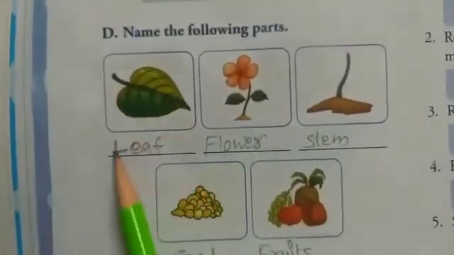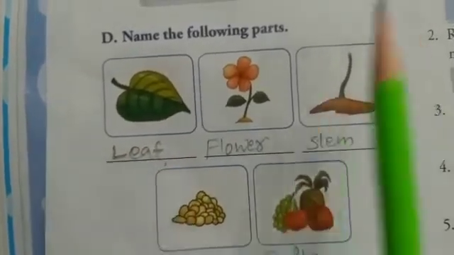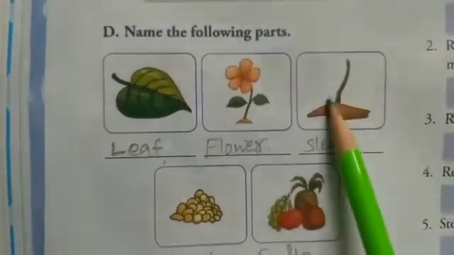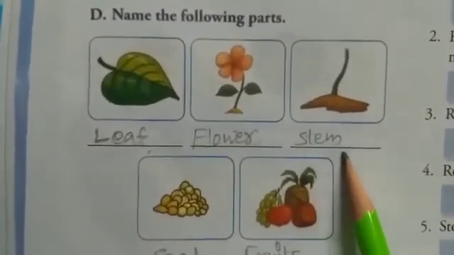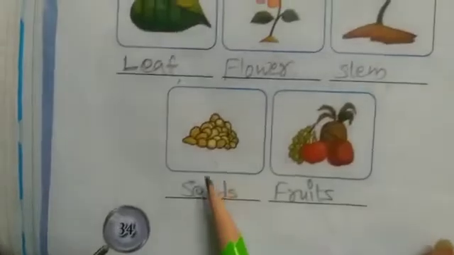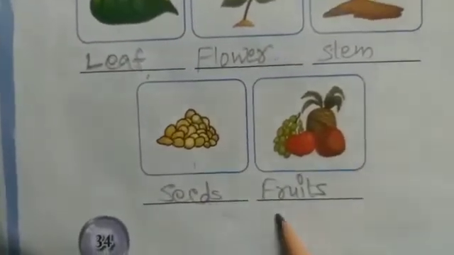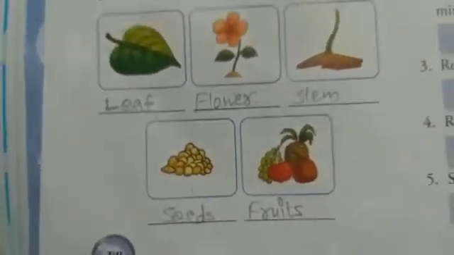So first one is leaf. Second one is flower. Third one is stem. Then fourth one is seeds. Fifth is fruits.